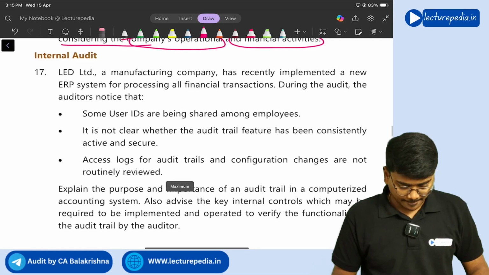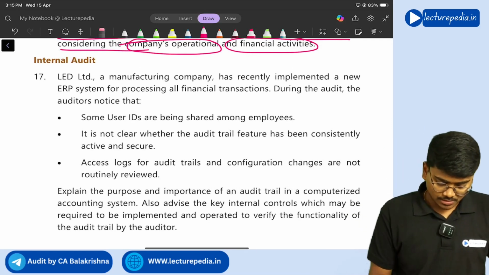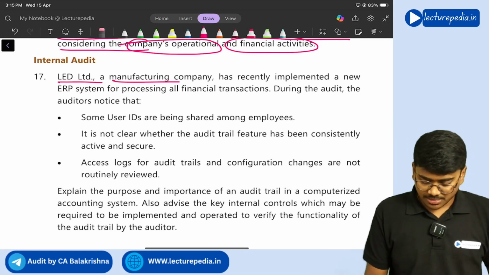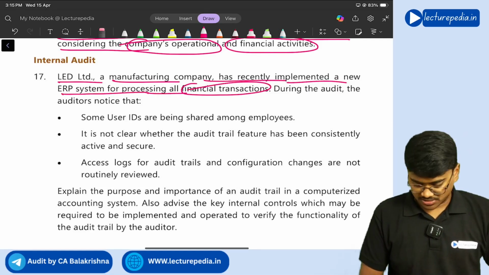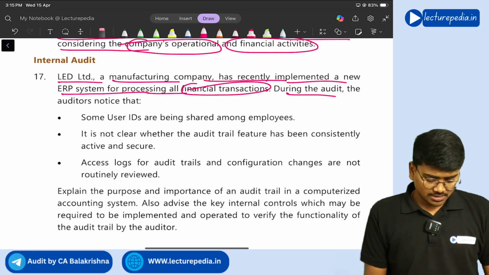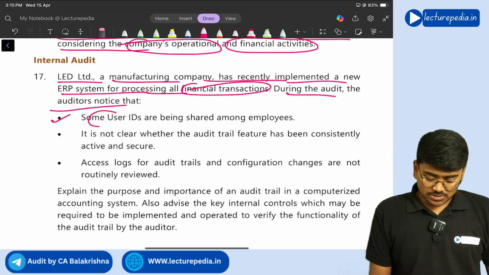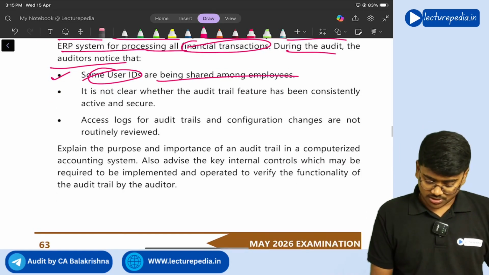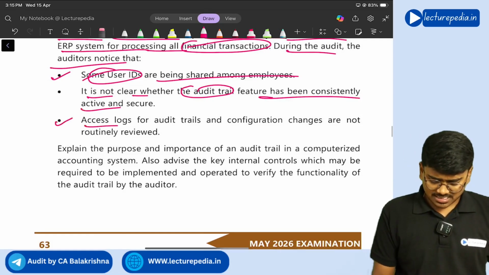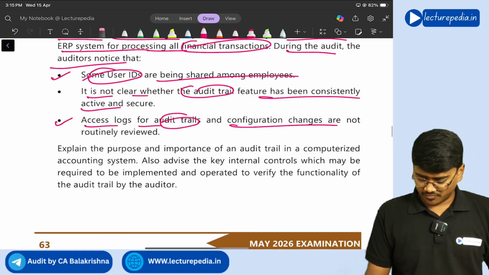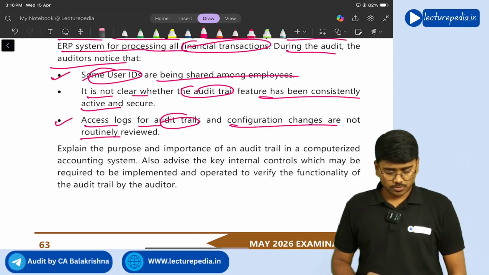Next, LED Limited, a manufacturing company, has recently implemented a new ERP system for processing all financial transactions. Okay. During the audit, auditors noticed that some user IDs are being shared among employees. It is not clear whether the audit trail feature has been consistently active. Access logs for audit trails and configuration changes are not routinely reviewed.